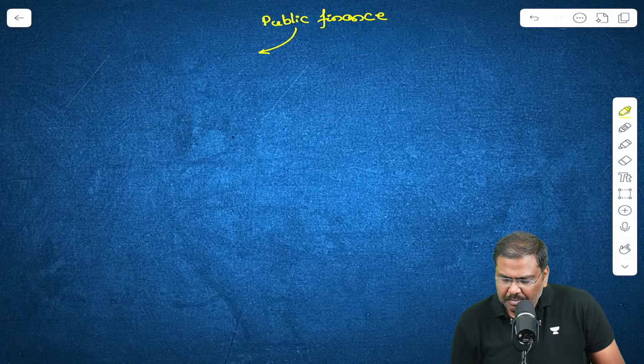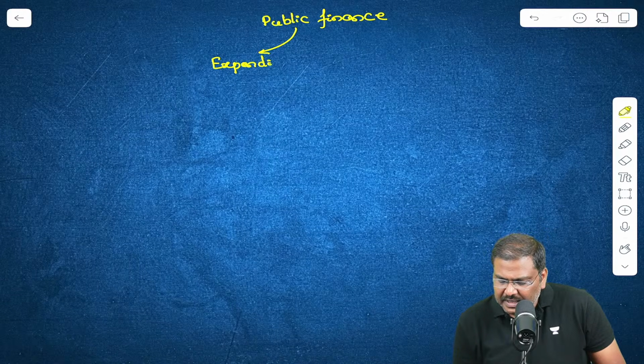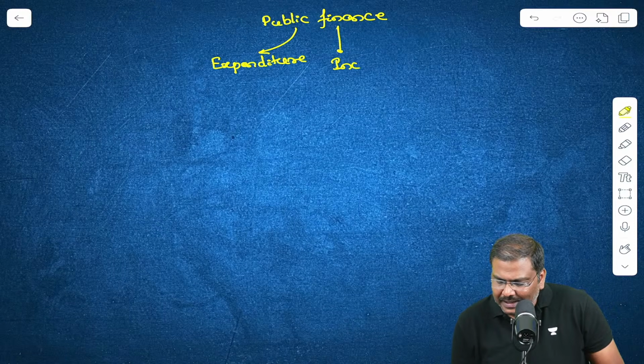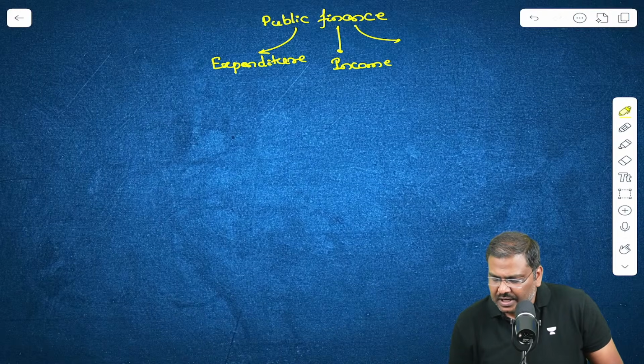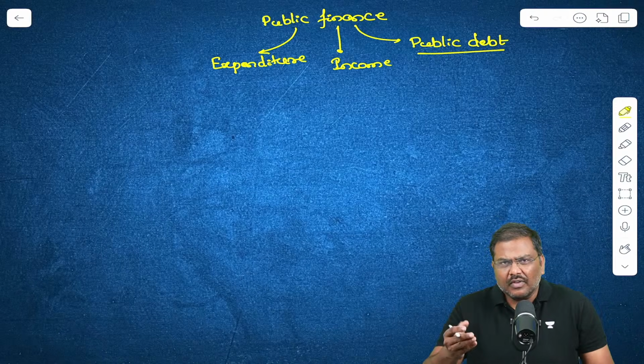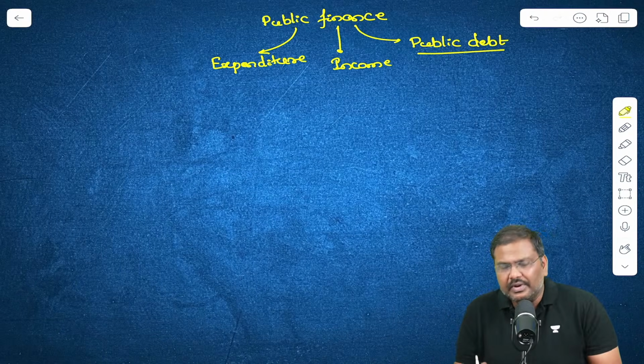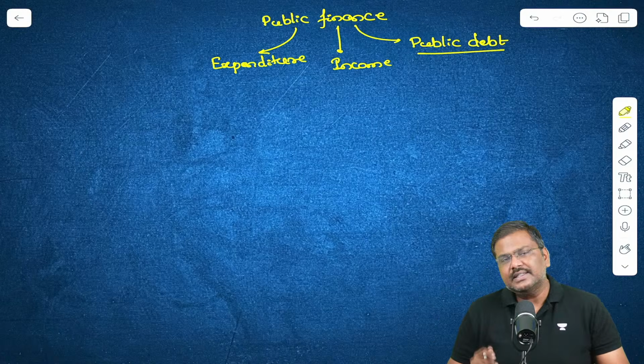One is the overall expenditure incurred by the government. Second is the total income generated by the government. And the third has to do with public debt. We will understand public debt once we cover the expenditure as well as the income.